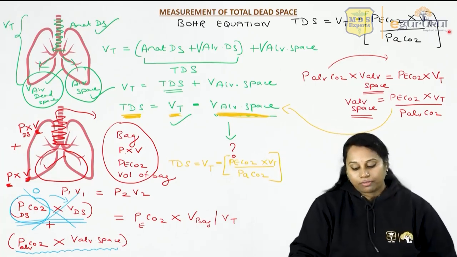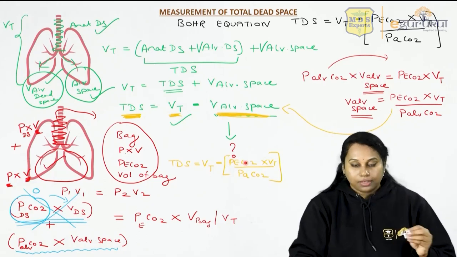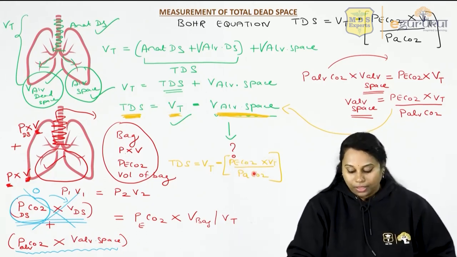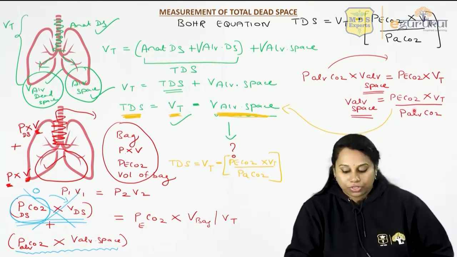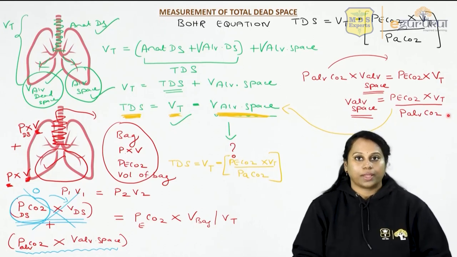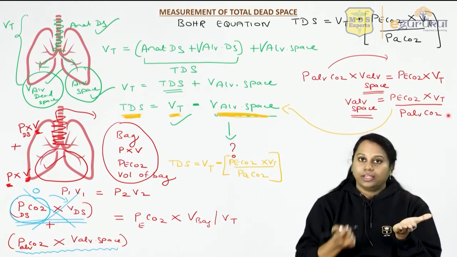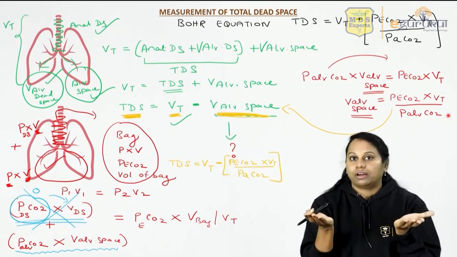What is the value of PaCO2? Tidal volume by spirometry you will know. PeCO2 from the bag you can measure. And again tidal volume you know. What is the value for PaCO2? Partial pressure of carbon dioxide in the alveoli. The partial pressure of carbon dioxide in the alveoli and in the arterial blood, pulmonary capillary, both are the same.